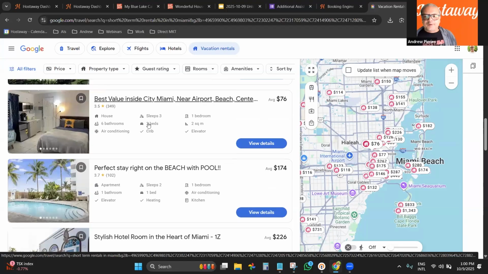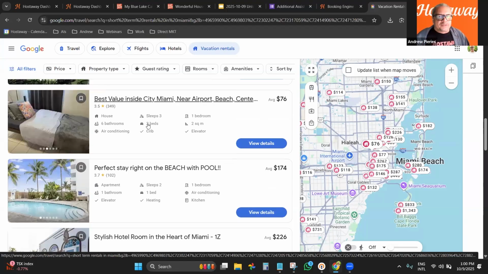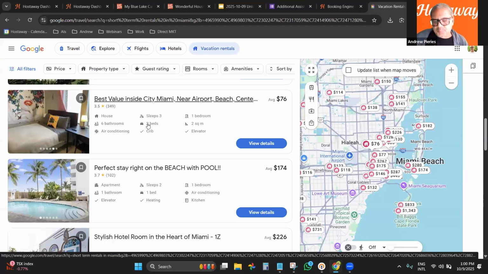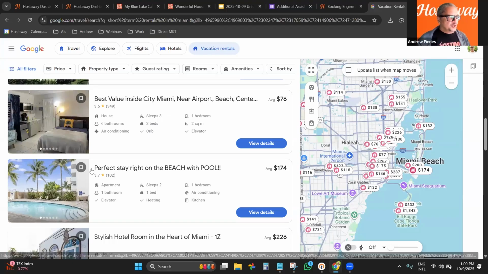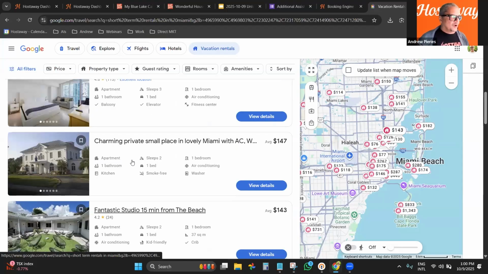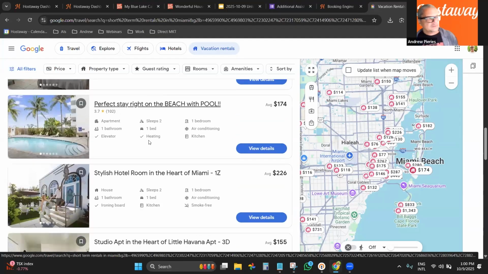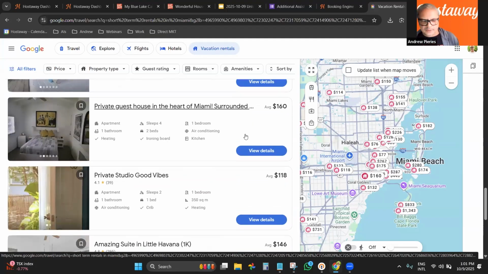So many different ones, right? So what's the criteria? And I was not even specific on my search. You saw I just typed in short-term rentals in Miami, right? So you may experiment with different titles and see which one works best. But I'm sure that the best pictures will work better than others. I've seen some pictures that are better and are bound to get more reservations just because of attraction.